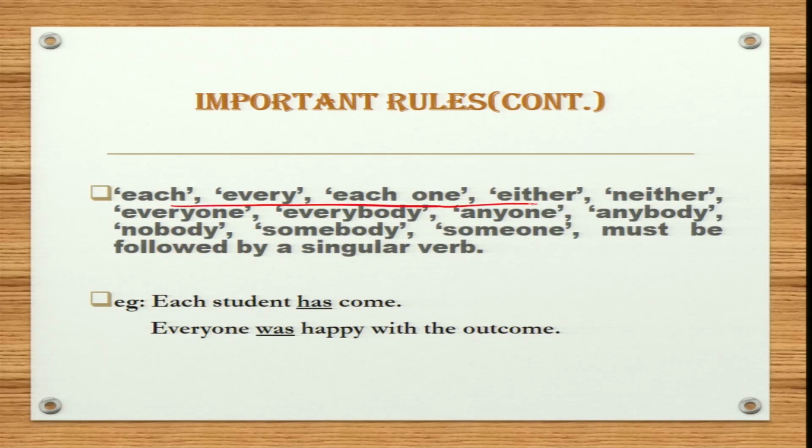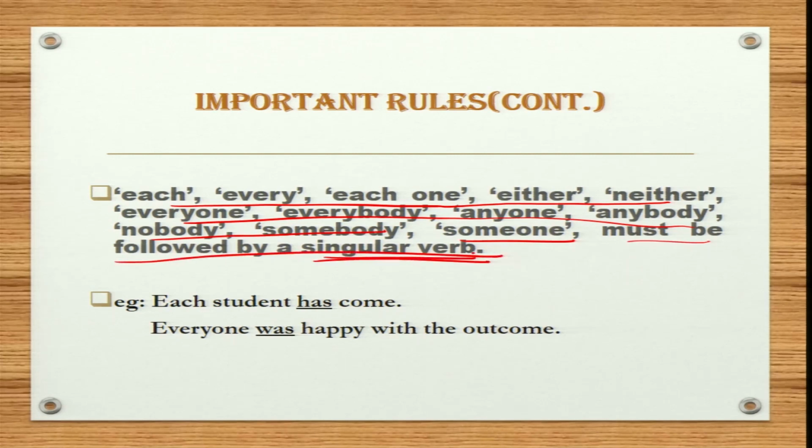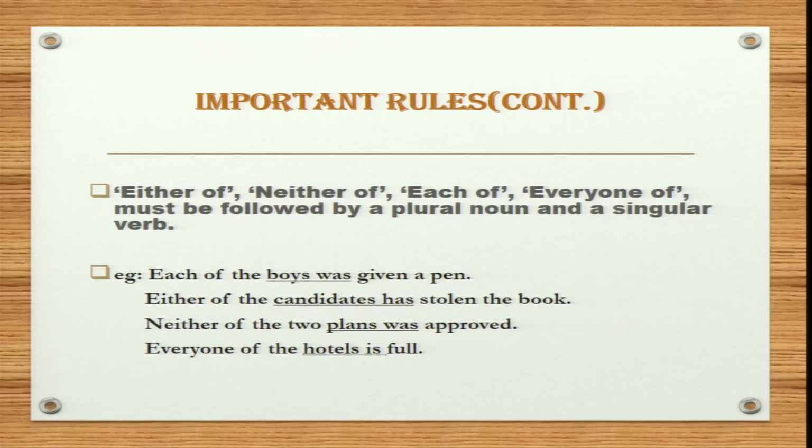Each, every, each one, either, neither, everyone, everybody, anyone, anybody, nobody, somebody, someone, and so on must be followed by a singular verb. So, for example, each student has come. Everyone was happy with the outcome. Now, next rule, either of, neither of, each of, every one of must be followed by a plural noun and a singular verb.